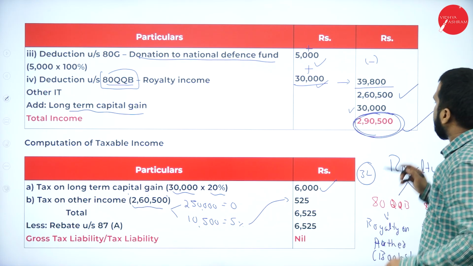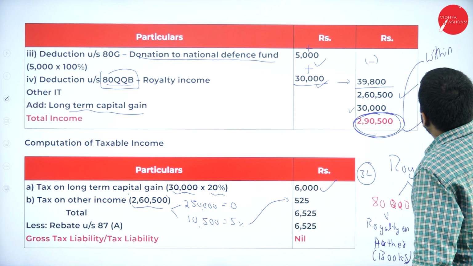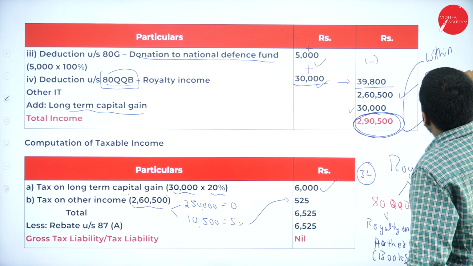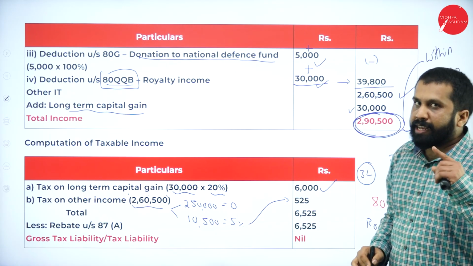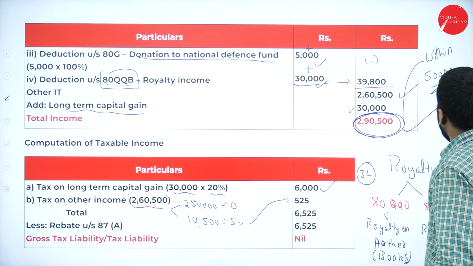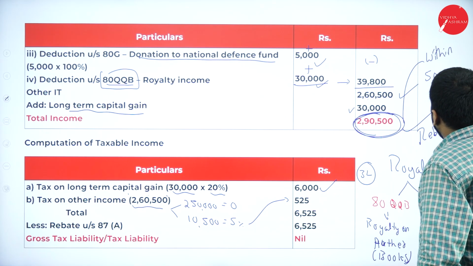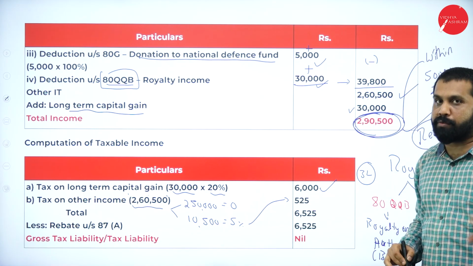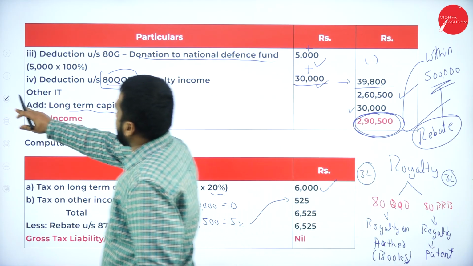Because you come under within 5 lakh. If it is within 5 lakh, what happens? Yes, you will be benefited by rebate. The last homework was about rebate only.